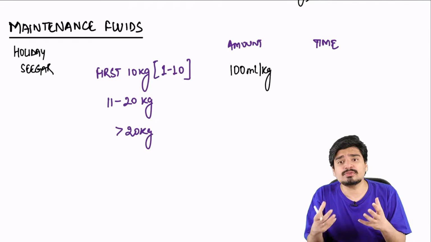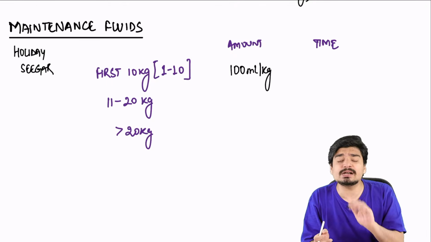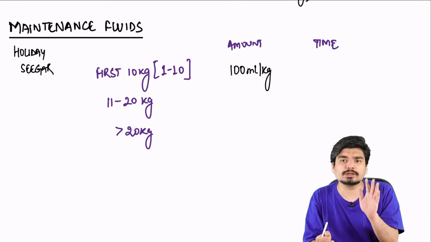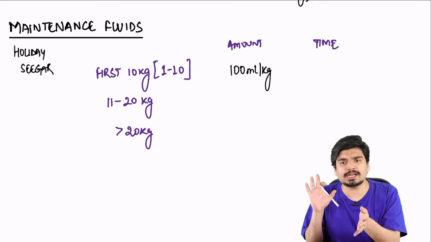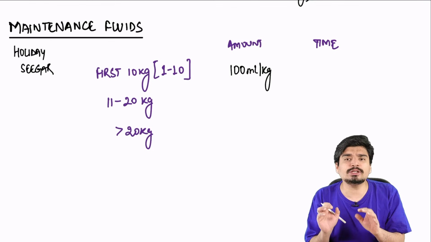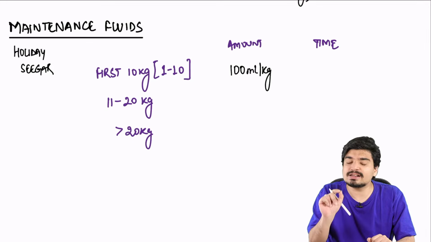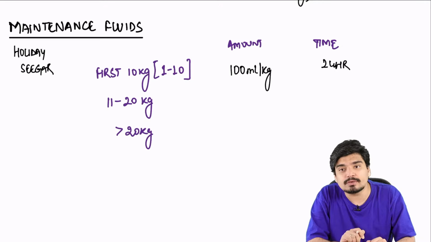What is maintenance fluid? It's the fluid that you require on a daily basis. रोज का दिन का जो पानी पीते हैं ये maintenance fluid होता है. It has no effect on dehydration. सब में सेम देना होता है, चाहे नो हो, सम हो या सेवेयर हो. ये वो पानी है, इसका डिहाइड्रेशन से कोई लेना देना नहीं है. ये वो पानी है जो आपको दिन में पीना होता है. Simple. So first 10 kg in children it is calculated as 100 ml per kg. Given over, obviously दिन में दे रहे हो, 24 hours.